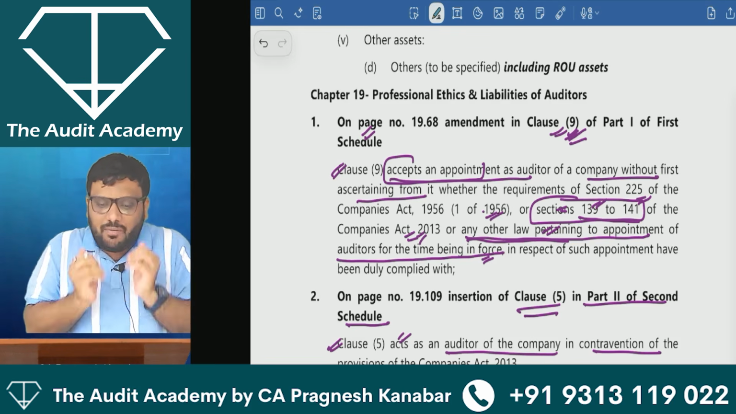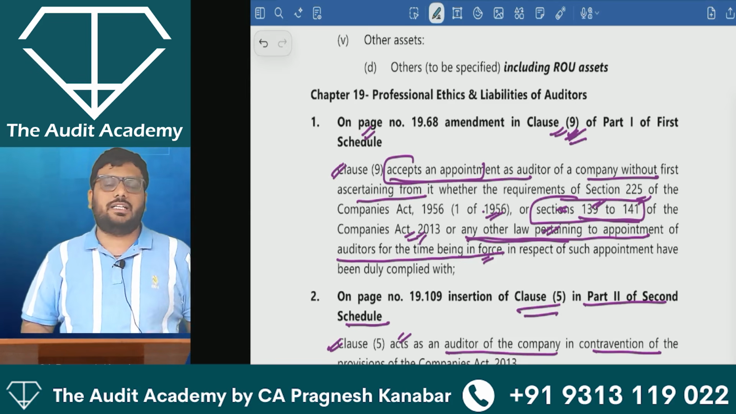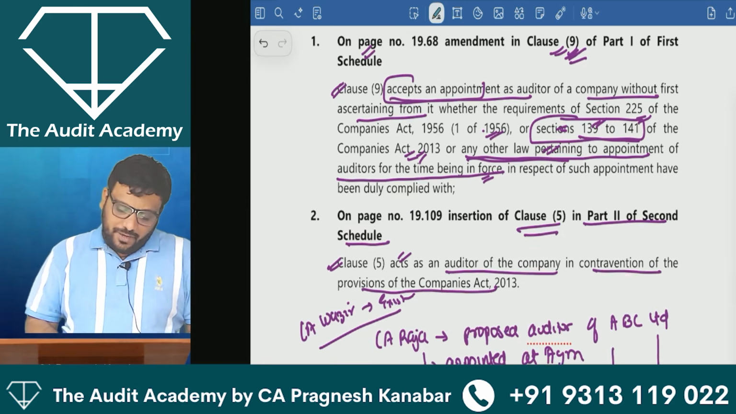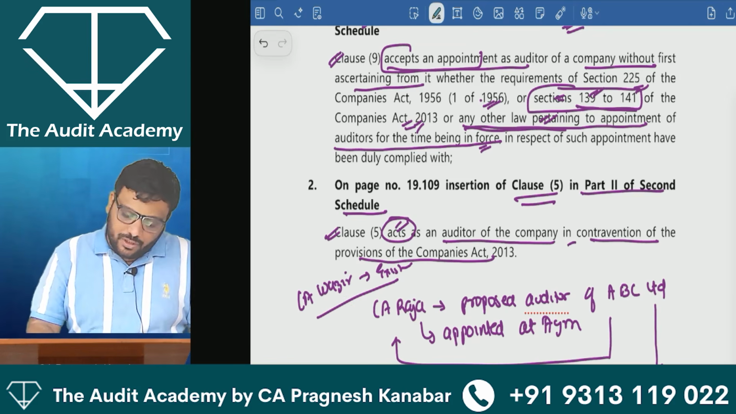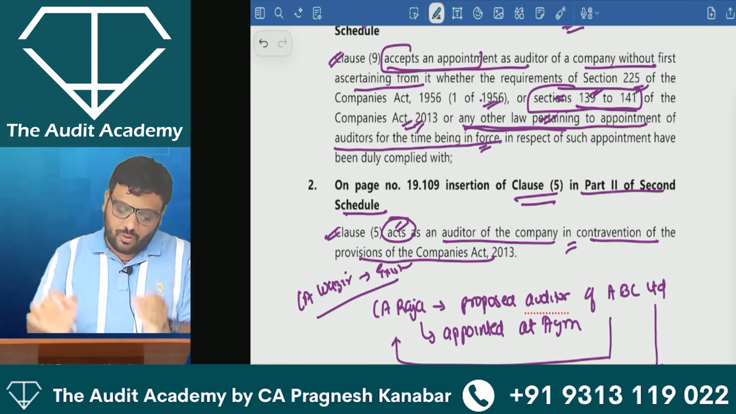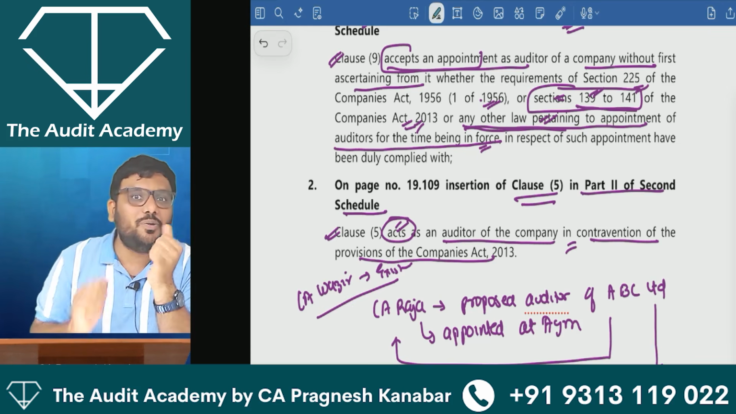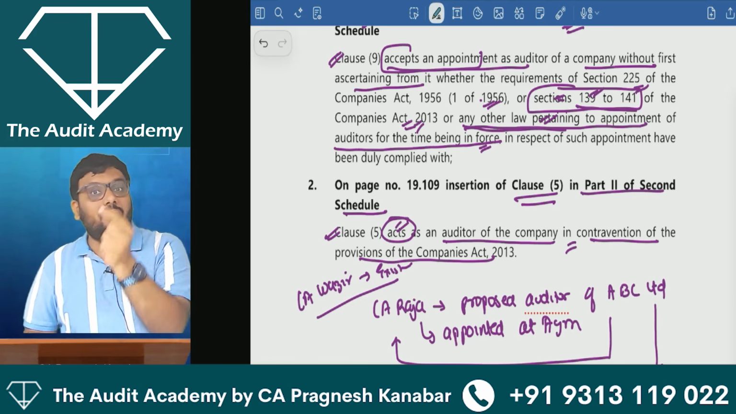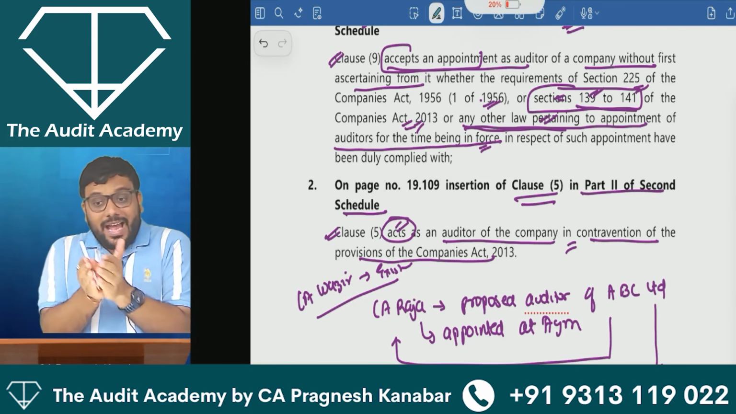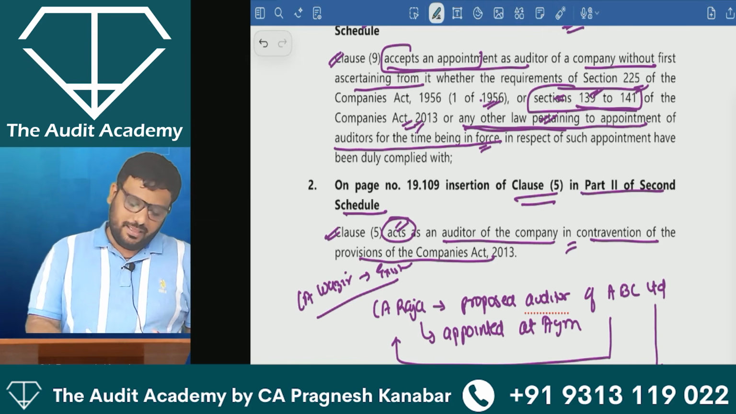That is, when you are accepting the appointment, any provision with respect to acceptance of appointment falls under clause 9 part 1 first schedule. But when you are acting as an auditor, that is, when you are conducting the audit, if you violate any provision of Companies Act 2013, then this clause 5 part 2 second schedule gets attracted. Sir, for example, there are rights and duties of auditor. There are other provisions governing your performance as an auditor as per Companies Act 2013. So if you act as an auditor in contravention of any provisions of Companies Act 2013, then this gets attracted.